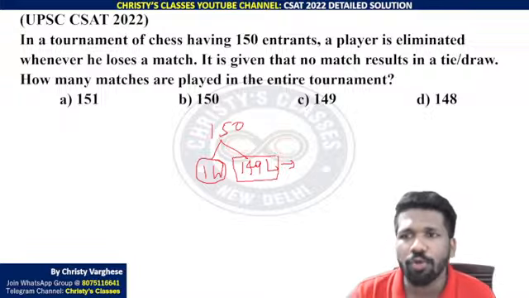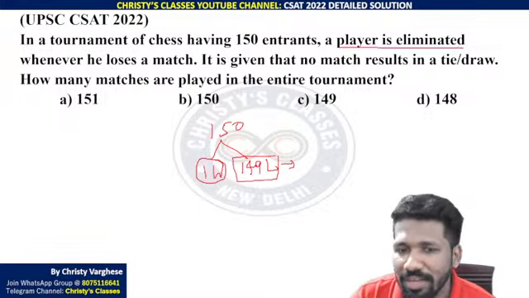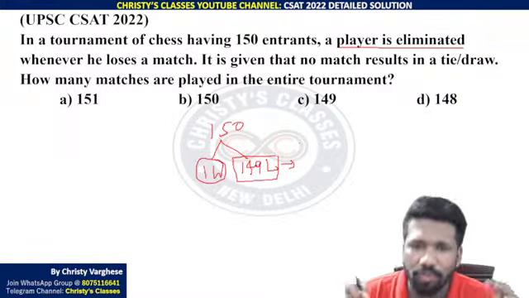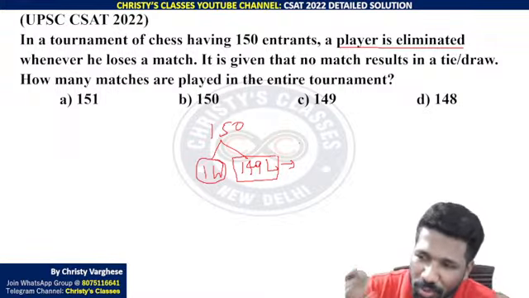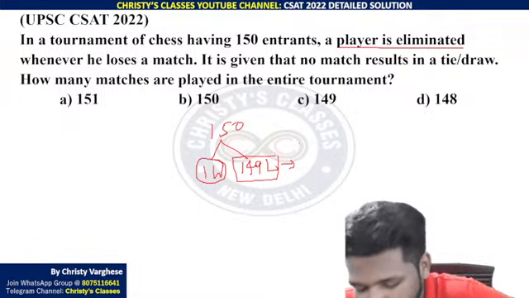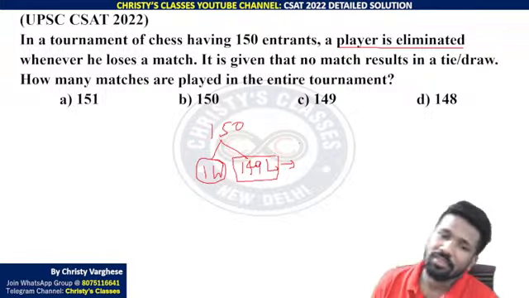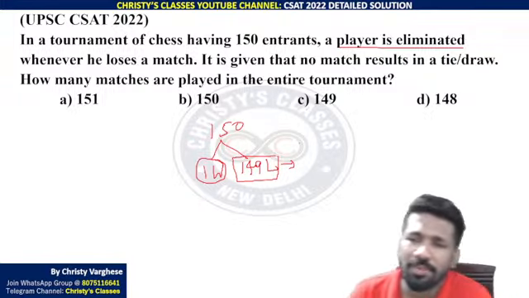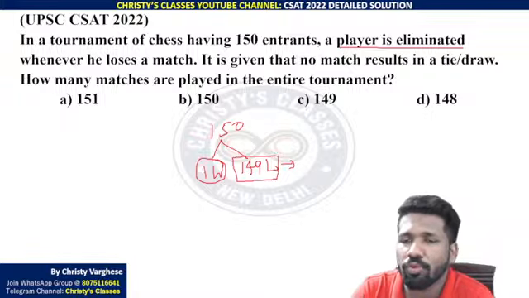In one match, one loser is created, na? One player is eliminated, na? Loser means the person who is eliminated. Winner means the person who is not eliminated till the end of the tournament. He didn't lose any match. So 149 losers means 149 people to be eliminated.